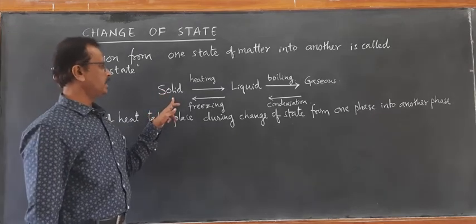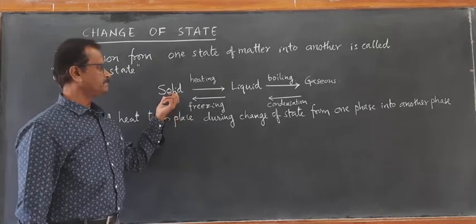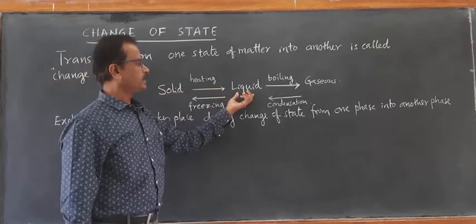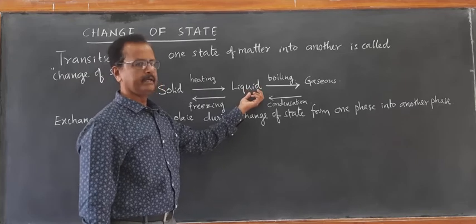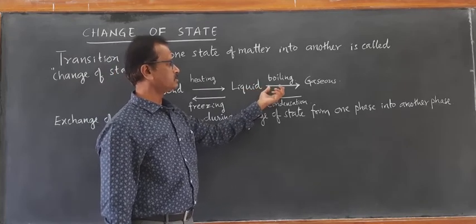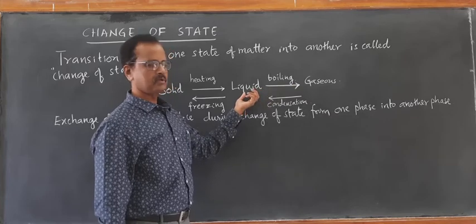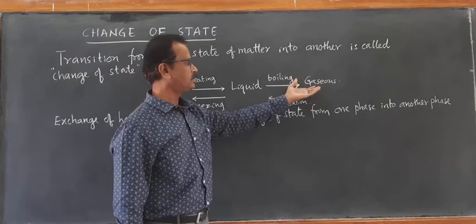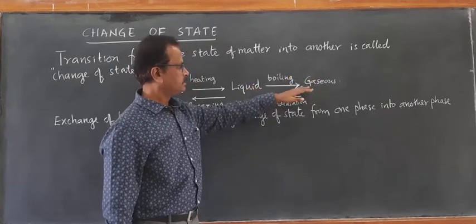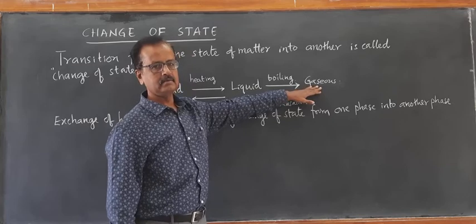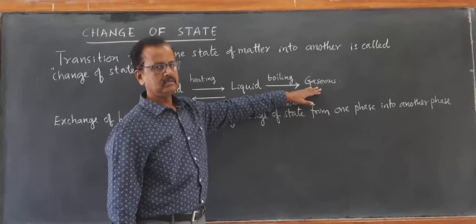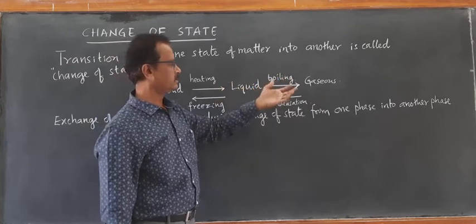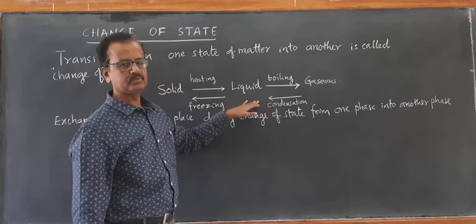So on heating, the solid absorbs the heat and at its melting point it converts into liquid. On heating the liquid sufficiently, the liquid starts slowly boiling. Again, on absorption of heat, the liquid gets converted into gaseous state after boiling point. When you go on cooling the gas, the gas is releasing the heat, and condensation takes place.